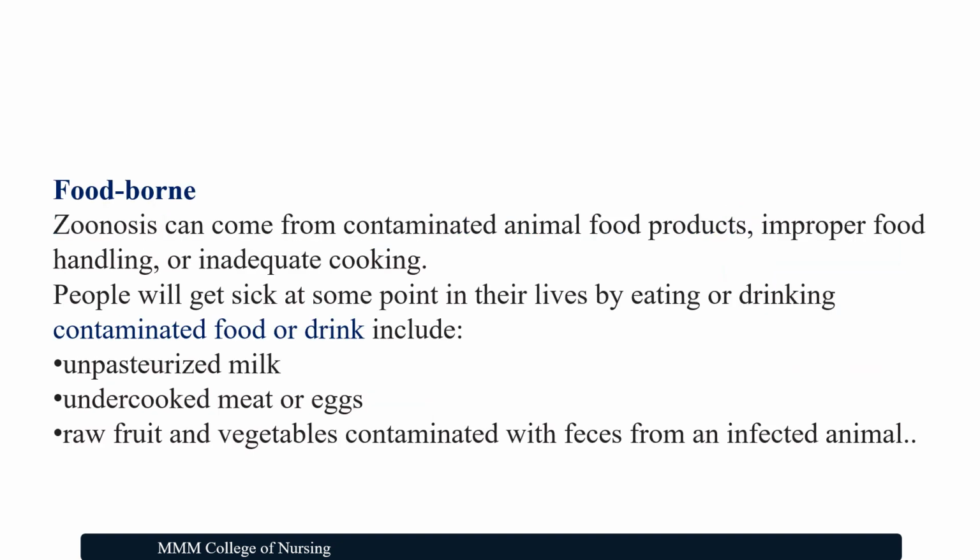Through foodborne routes also, zoonosis can be transmitted from one person to another. This can come from contaminated food products, improper food handling or inadequate cooking practice. People will get sick at some point in their lives by eating or drinking contaminated food, drinking unpasteurized milk, eating undercooked meat or eggs, or raw fruits and vegetables contaminated with fecal matter from an infected animal.